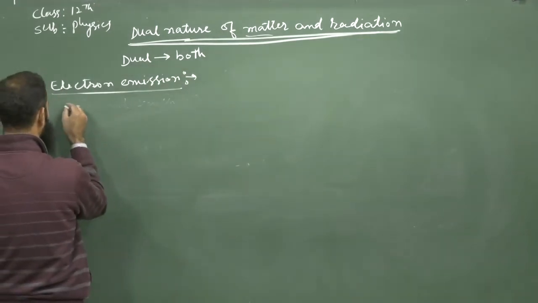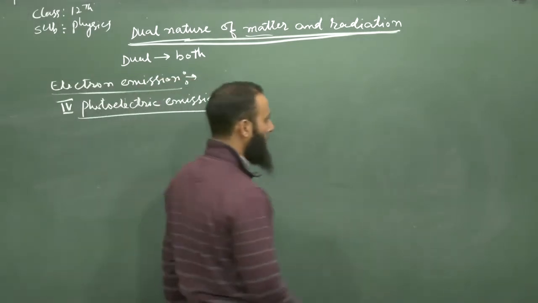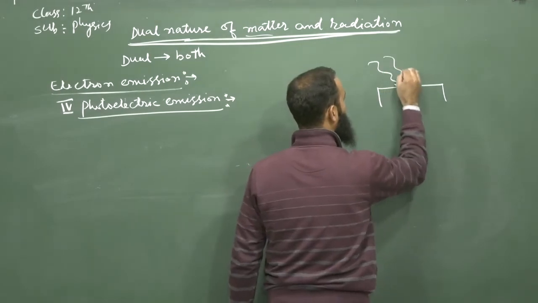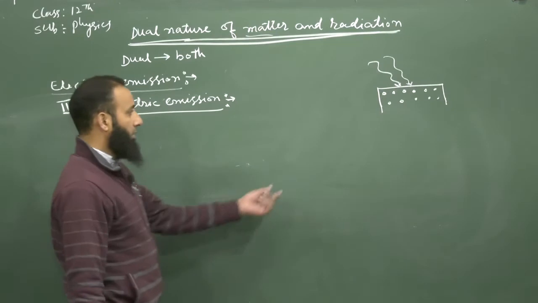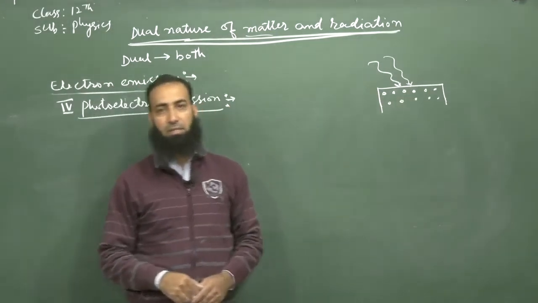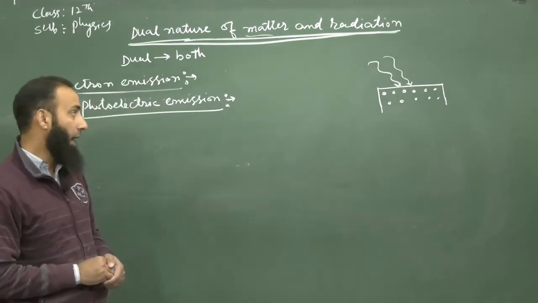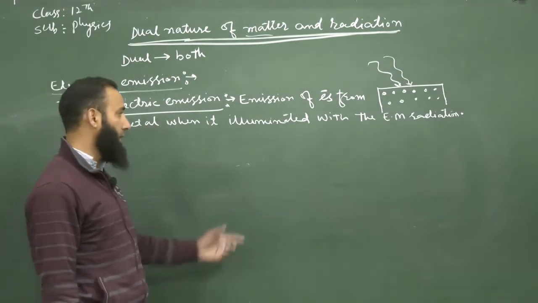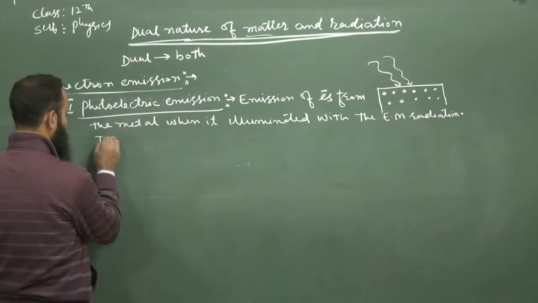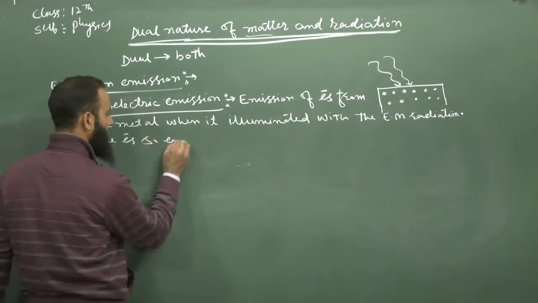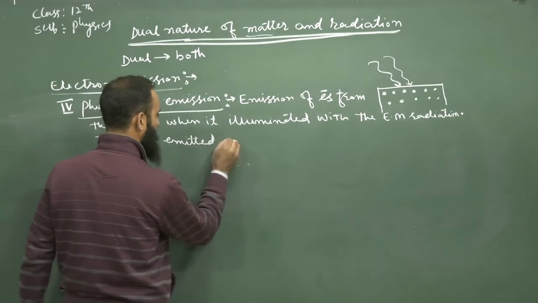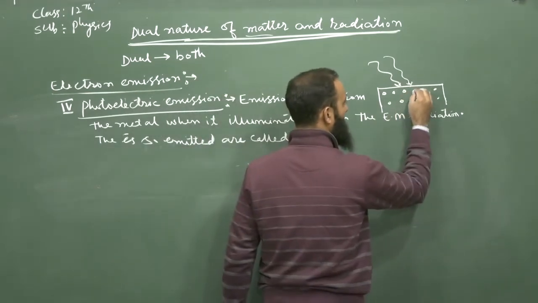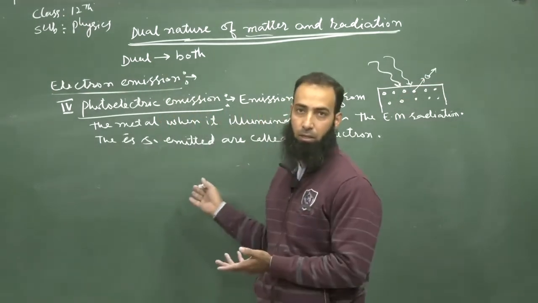Last is the photoelectric emission. What is photoelectric emission? When a metallic surface is illuminated with light of appropriate frequency, electrons come out from the metallic surface. Such an emission is known as the photoelectric emission, and this phenomenon is known as the photoelectric effect. The electrons so emitted are called photoelectrons. For example, here this electron is coming out.